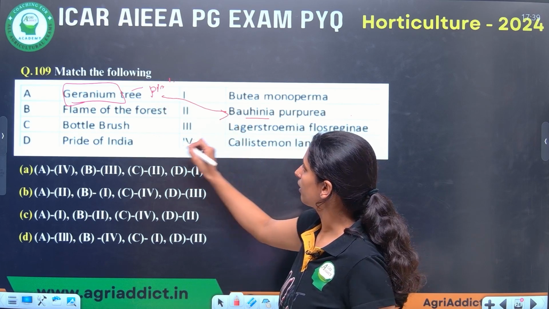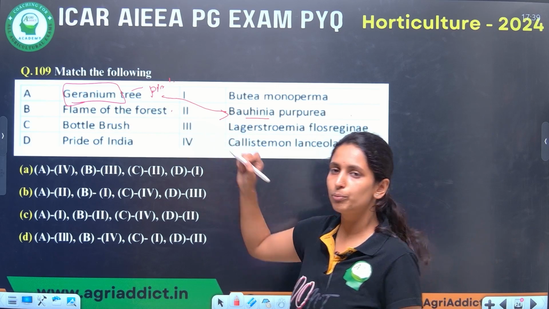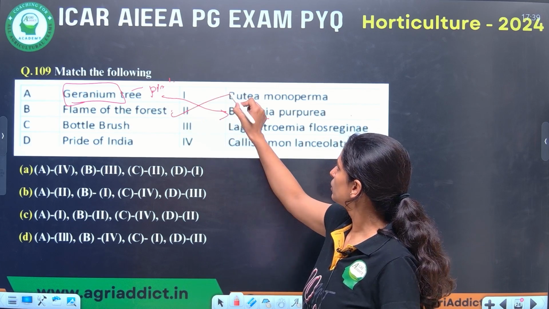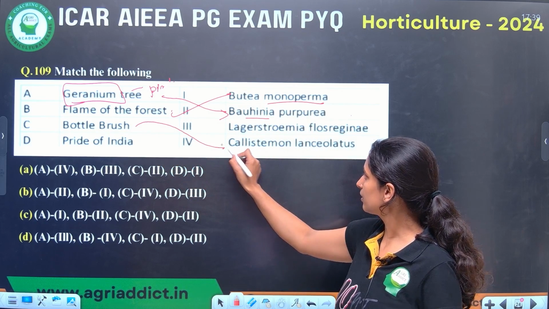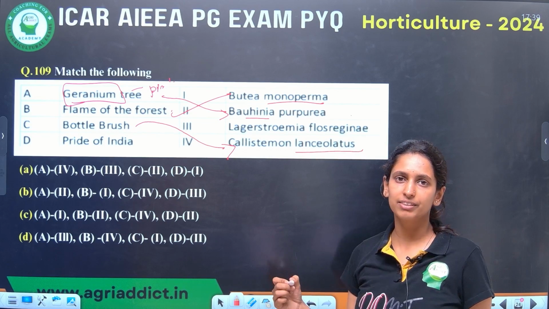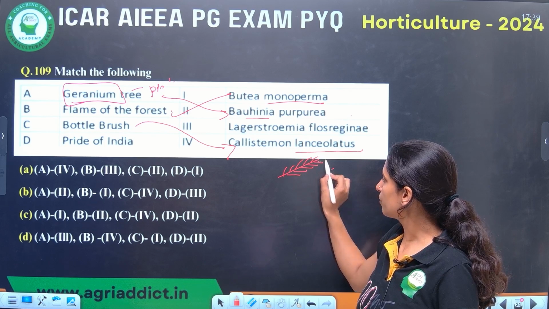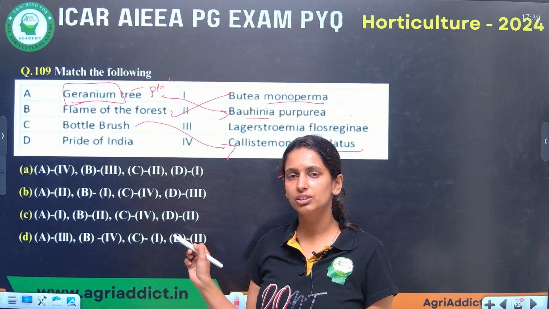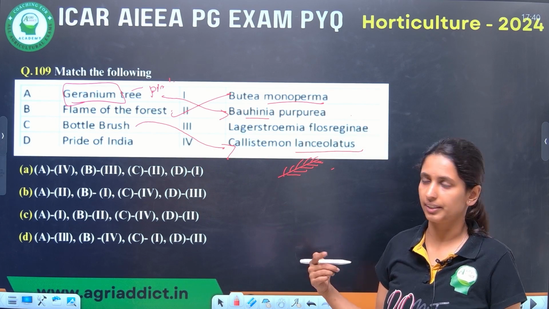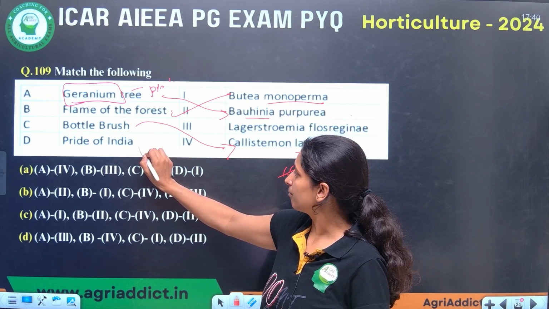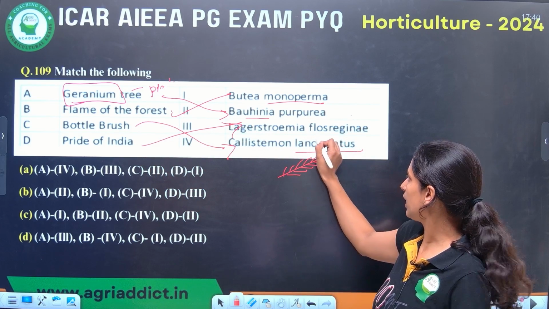Bauhinia purpurea. And flame of forest, you all will know, has red flowers and blooms during summer and spring. Butea monosperma. And bottle brush, that is Callistemon lanceolatus. It has beautiful bottle brush shaped blooms. This is also very important. And bottle brush tree can be used near ponds, as it can tolerate high water content. And pride of India, that is Lagerstroemia speciosa, is what they commonly say. Here they have given another species.